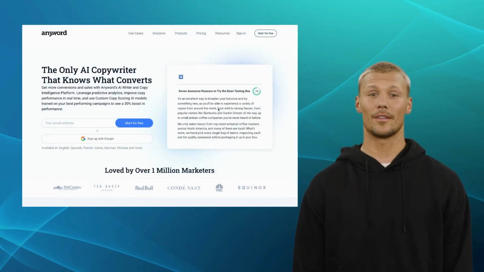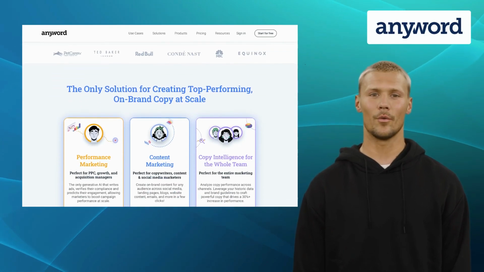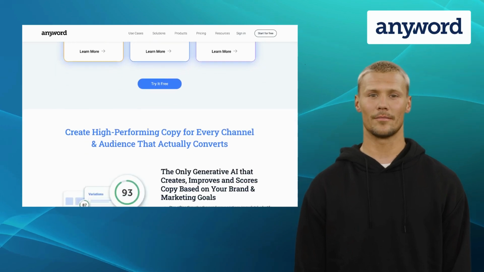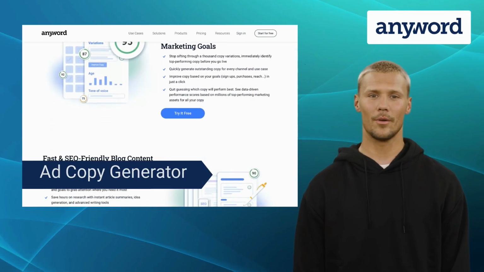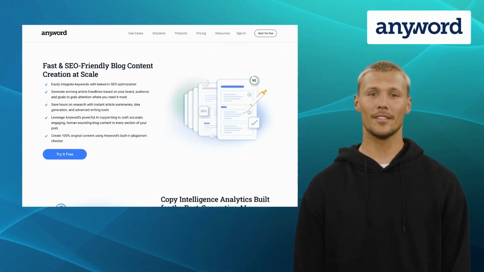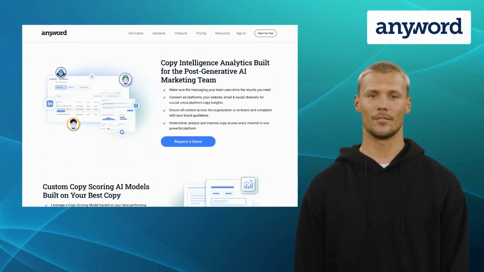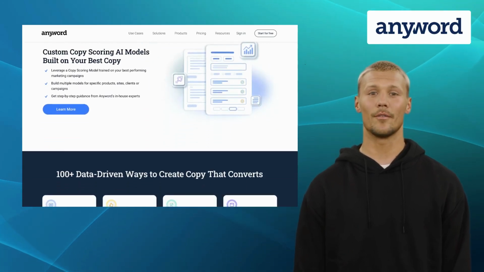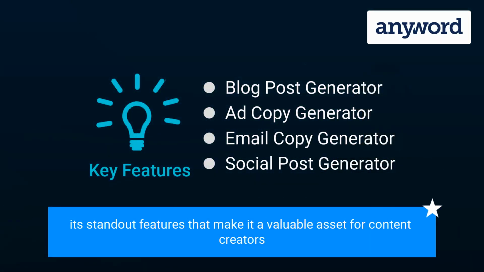Our third alternative is Anyword. Anyword AI is an innovative AI copywriting tool that acts as an intelligent assistant to copywriters, marketers, and business owners. It offers features like blog post generator, ad copy generator, email copy generator, and social post generator. It provides assistance with various writing tasks, such as creating social media posts, drafting product descriptions, and even writing scripts. Anyword's versatility and adaptability are its standout features that make it a valuable asset for content creators.